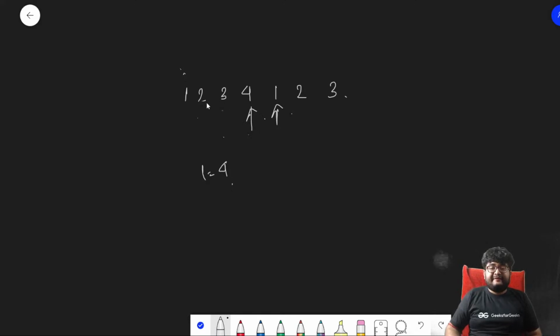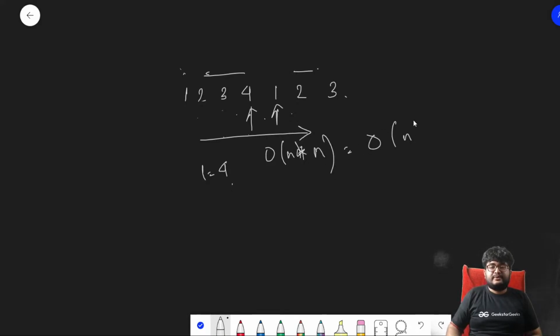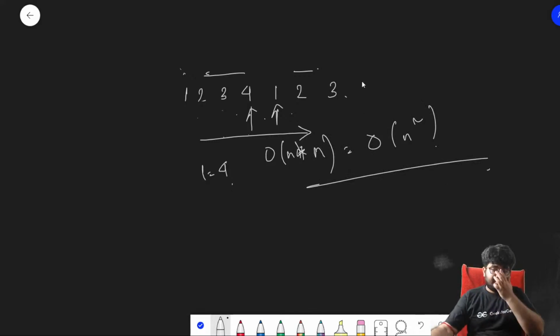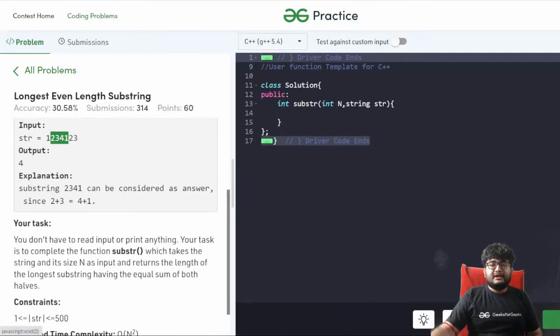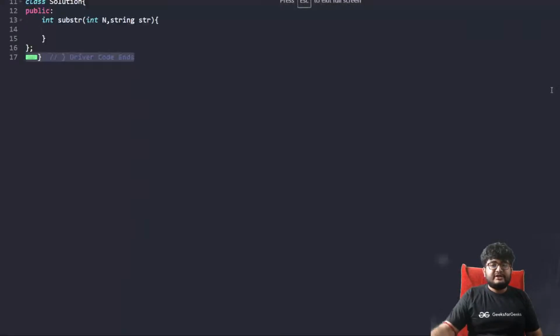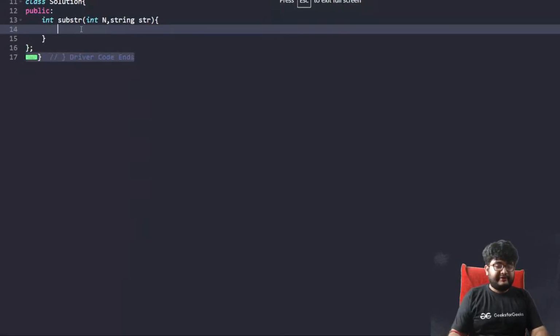And what is the complexity? The first pointer and the second pointer are both running at the same time, so it's order of n for these two. Inside that, we are expanding on both sides together, at max going n by 2 length, so it's order of n. So it's n into n, which is order of n square. Pretty simple, so we can look into the code directly. Let me know if I need to elaborate, but I feel that it's pretty brute force, so I'm just going with the code.